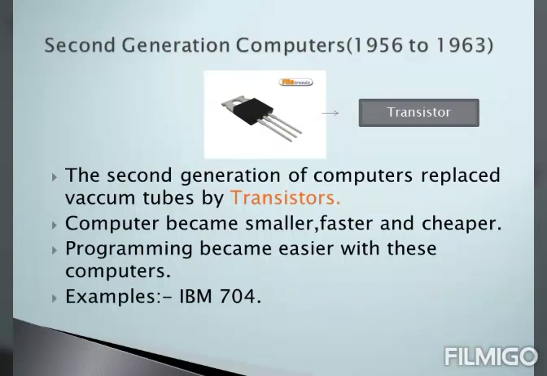Now, let us start with the second generation of computers that were from the year 1956 to the year 1963. The second generation of computers replaced the components vacuum tubes by transistors. Now, students, you can see how a transistor looks in the given image. Because they used transistors, the computers became smaller, faster and cheaper. Also, the programming became easier with these computers. Examples are IBM 704.